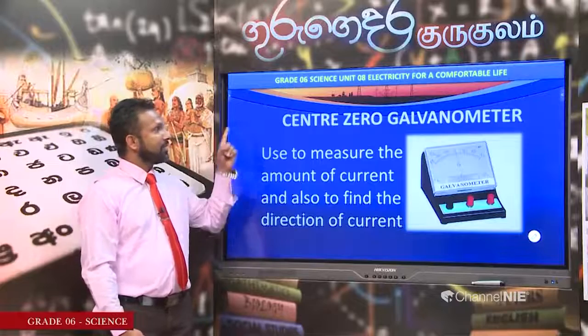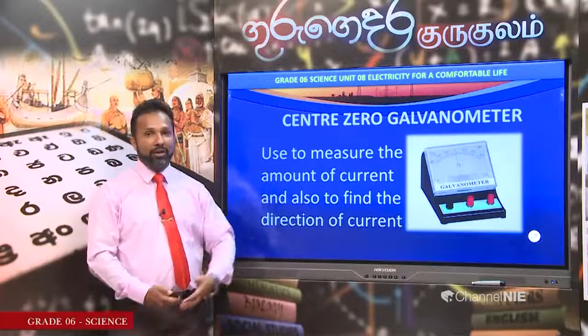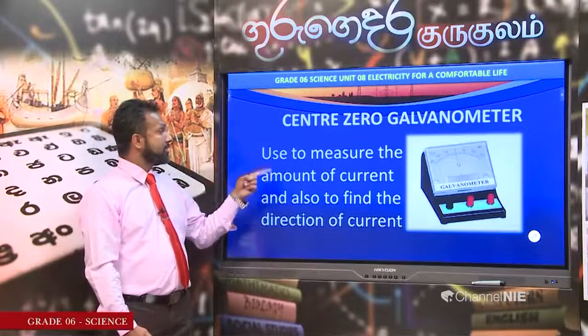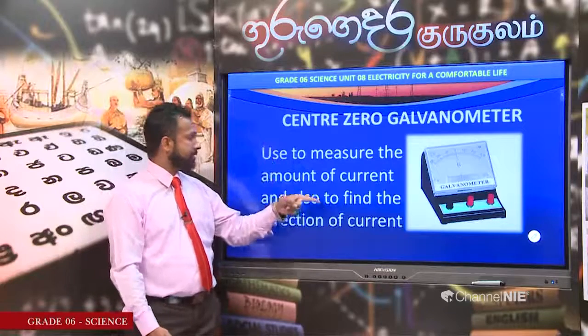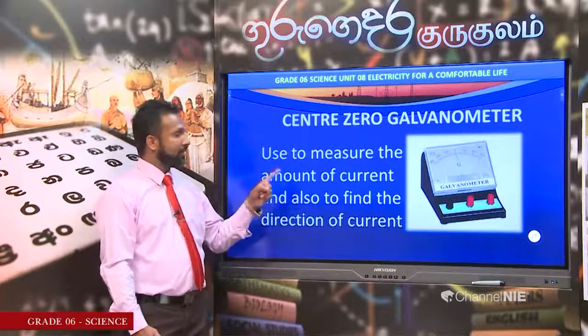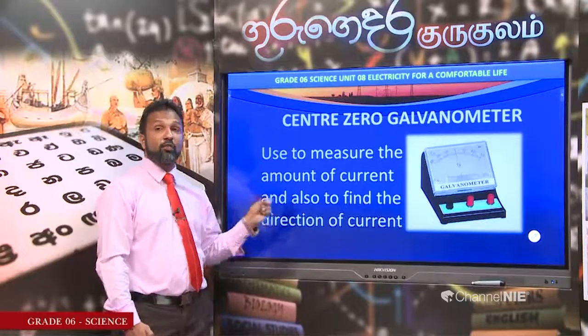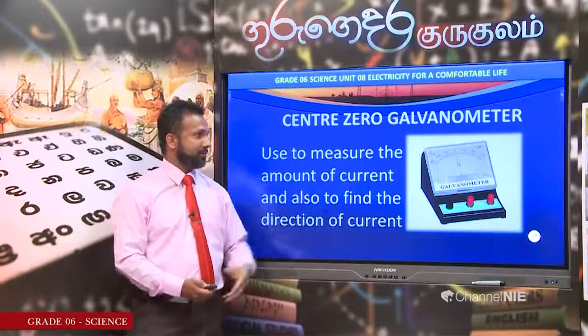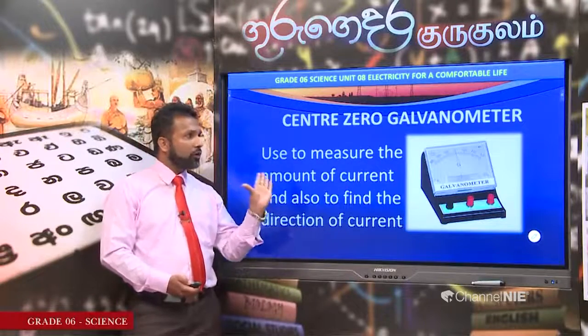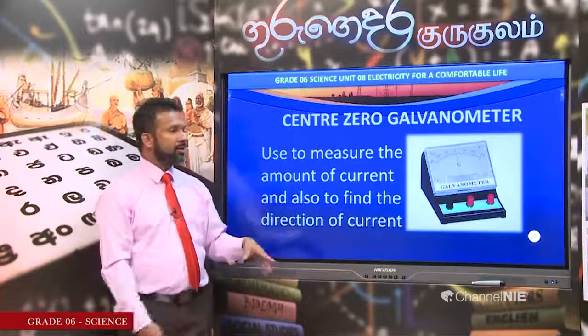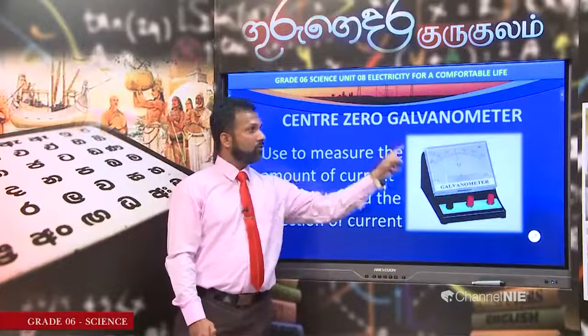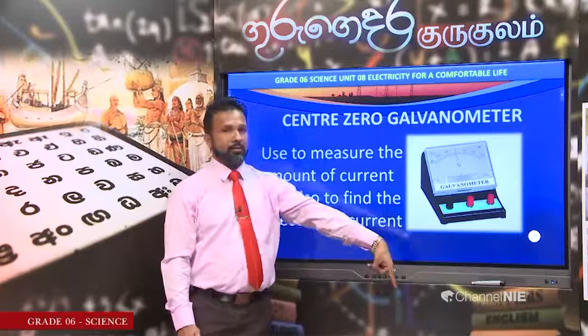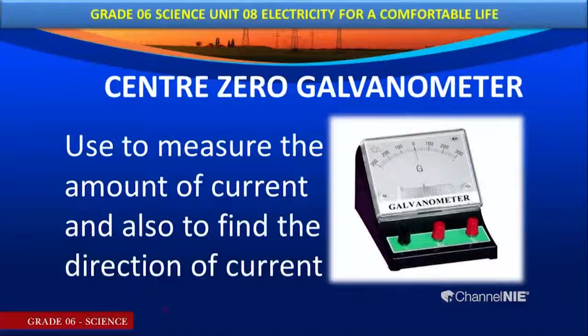We use a center zero galvanometer to measure the amount of current and also to find the direction of current. This is the diagram. When current flows in one direction, the indicator deflects to the left side. When the current flows in the opposite direction, the indicator deflects to the right side. So this is how we find the direction of current.